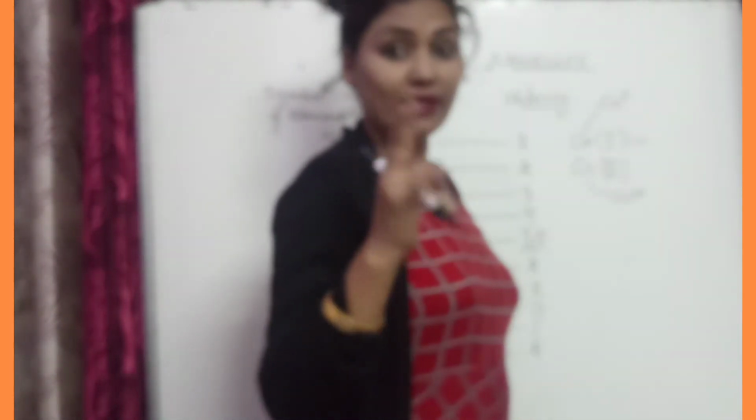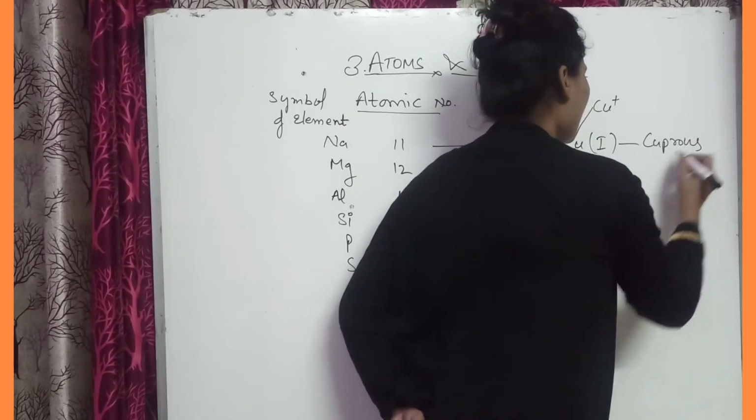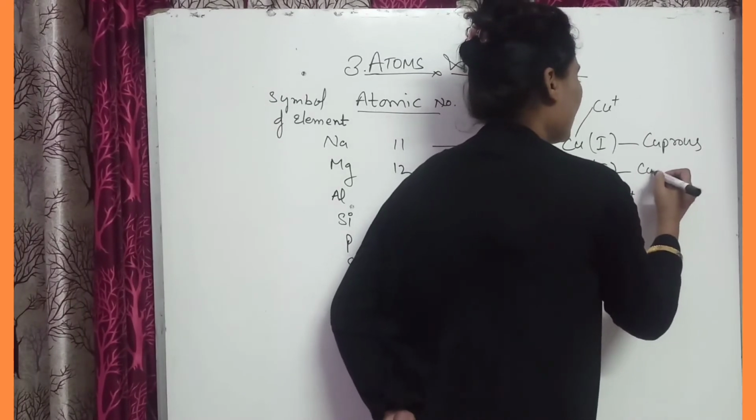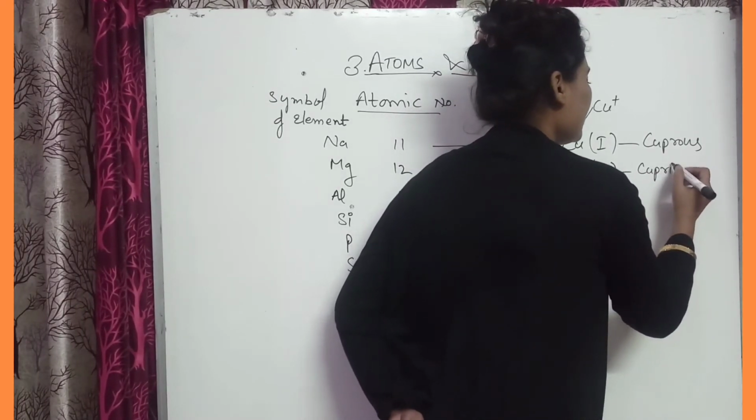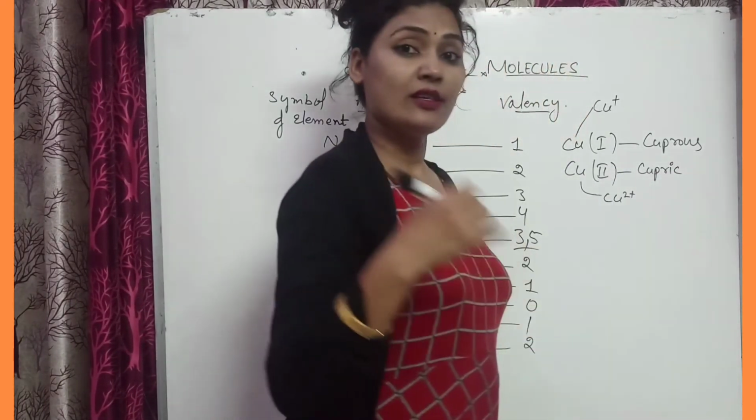We will write Cu positive, or for this ion we can write Cu2 positive. So name of the ion, this copper ion, if the valency is 1, then name of the ion is cuprous. Okay, and if the valency is 2, then it is cupric.